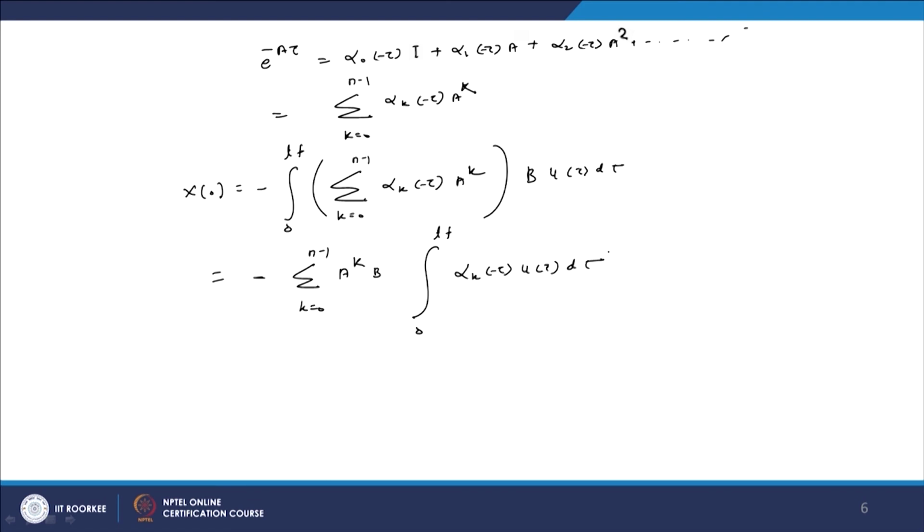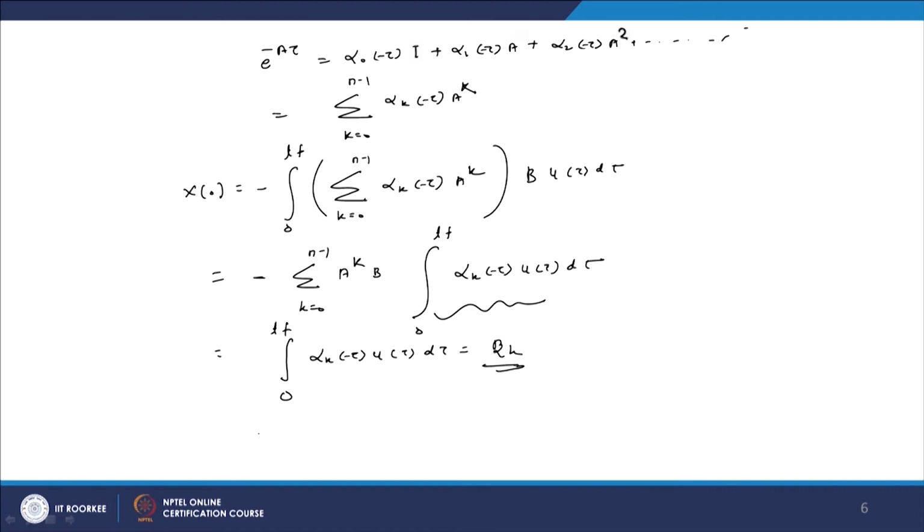So now this equation we have obtained, and afterward, this part, the integral from 0 to Tf of alpha k of tau u of tau d tau, let us say is equal to beta k.